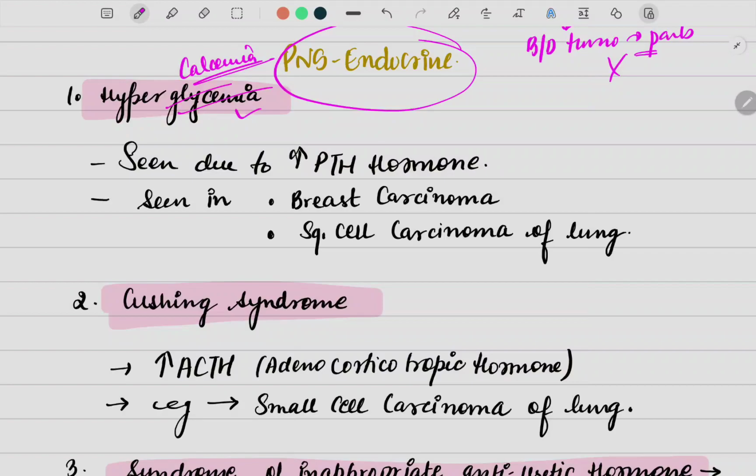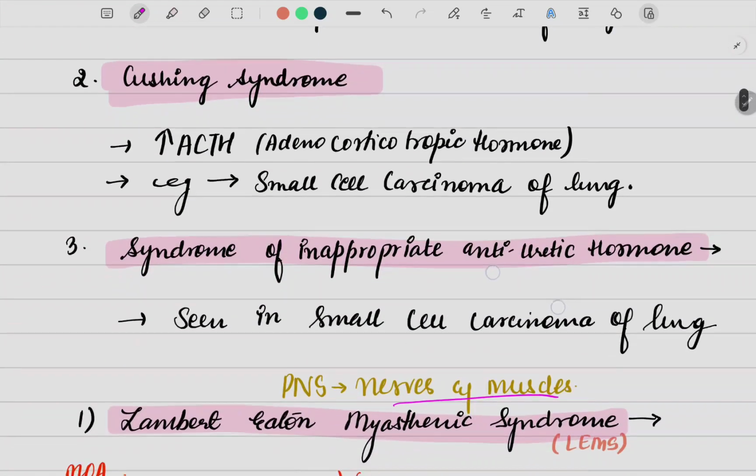So the hypercalcemia condition is usually seen due to the increase of the PTH hormone. Secondly, it could be commonly seen in the breast carcinoma and the squamous cell carcinoma of the lung. Now, hypercalcemia is a condition in which the calcium levels increase a lot in your body. Usually the most common cause associated here is the increased PTH hormone. Again, it could be seen in the breast carcinoma and the squamous cell carcinoma of lung.